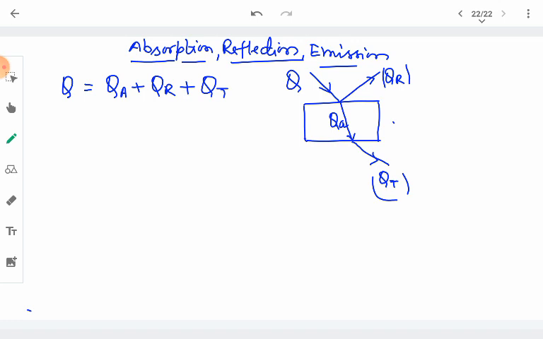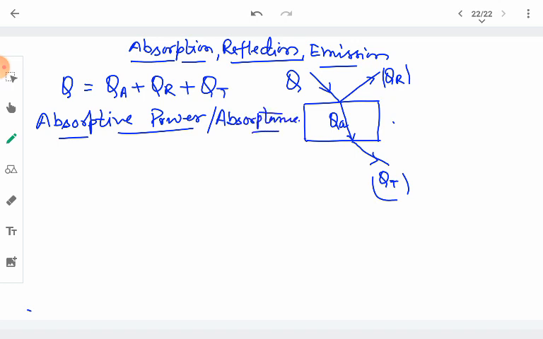So based on its properties towards absorption, towards reflection, and towards transmission or emission, we have three terms about this. One is absorption, or we can say absorptive power. It is also called absorptance.